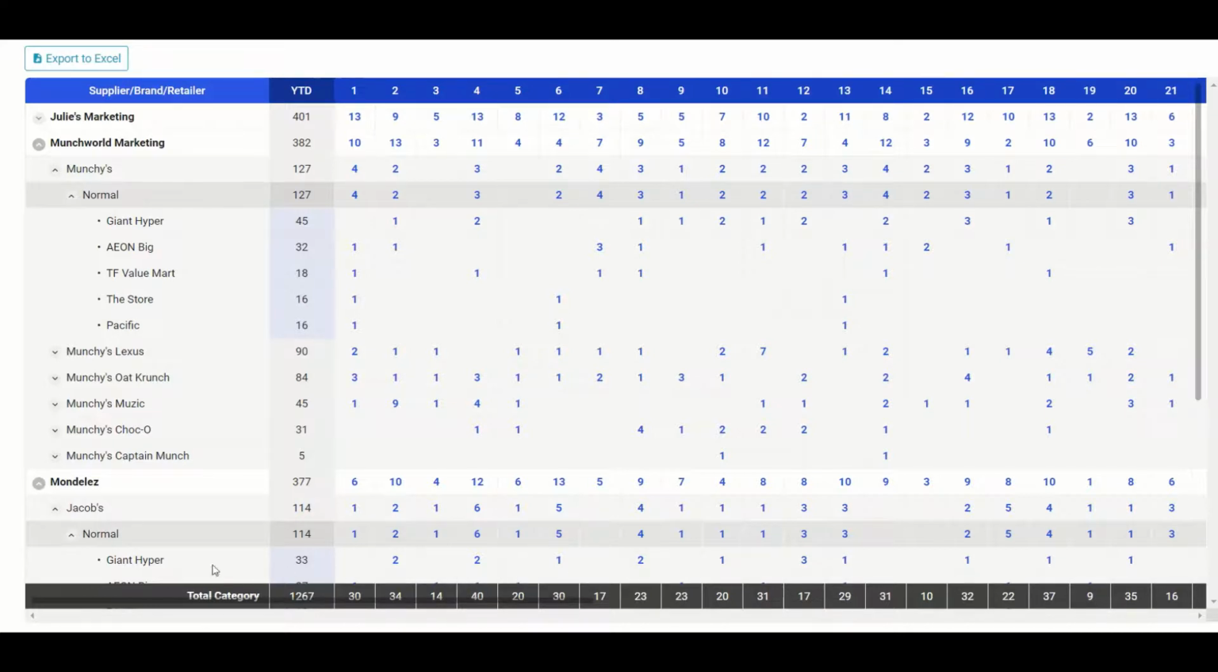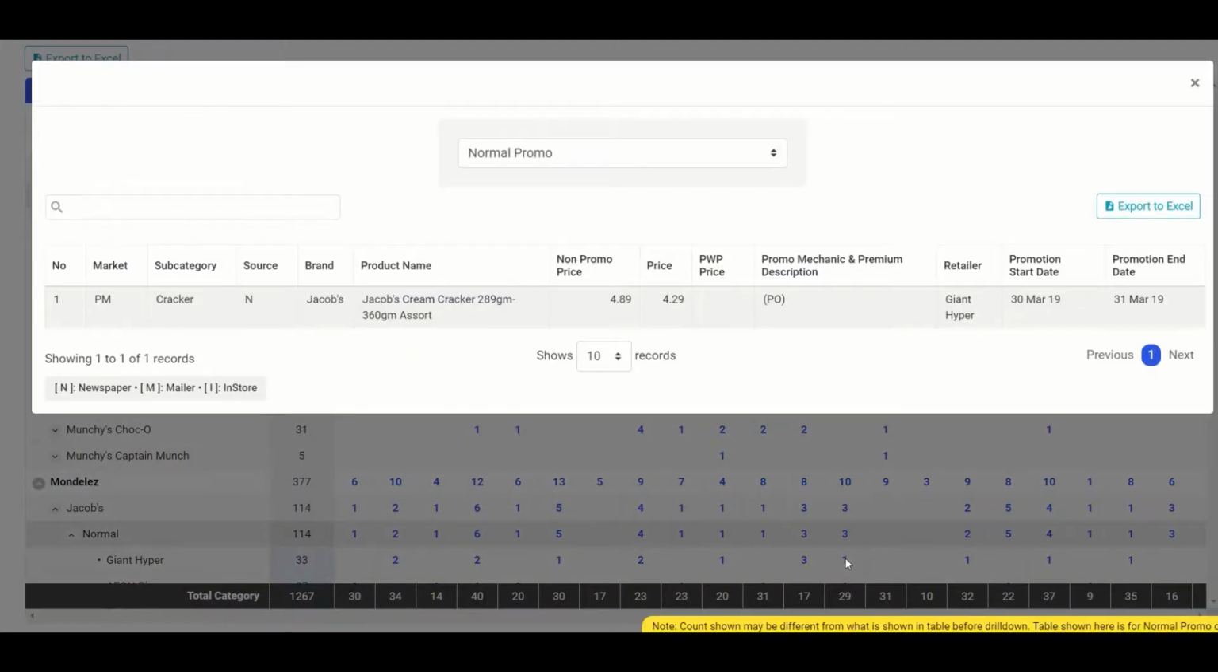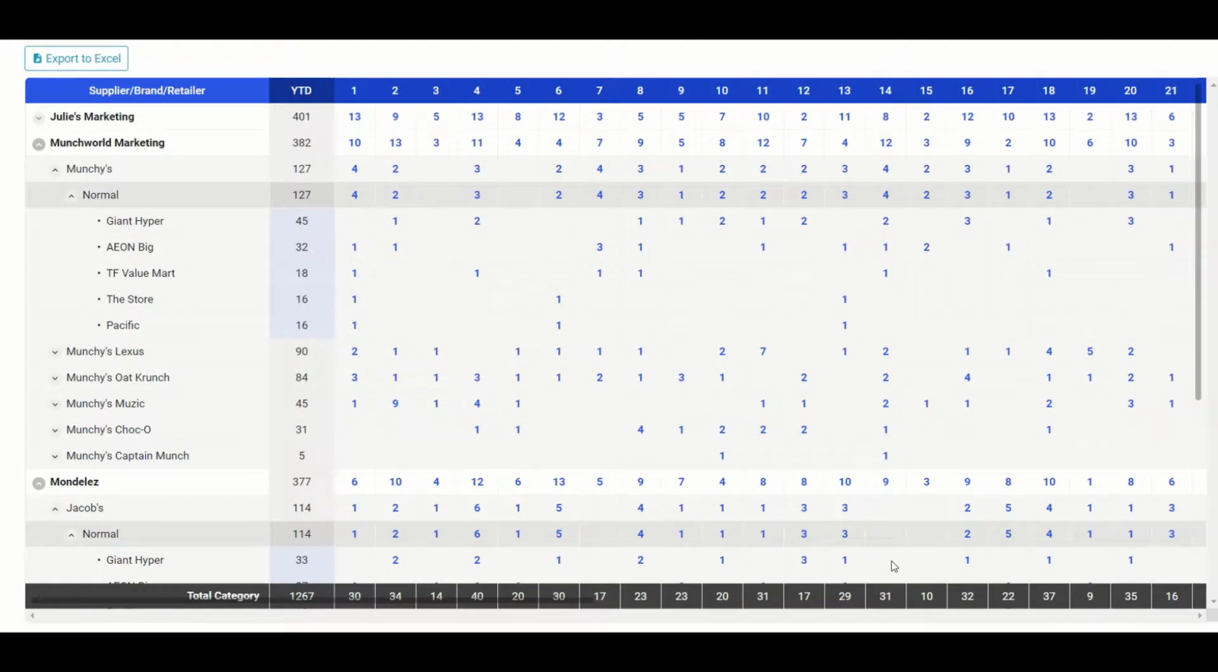So as I mentioned, our promotions at Giant are usually done every other week. However, in these 2 weeks here, we've had back-to-back promotions. So in the first one, we've had promotions for the Jacobs multi-pack, value pack, and also tin. And the following week, we've had the promotions for the Jacobs value pack again. So from here, we can probably look into the sales contribution again to see how doing these back-to-back type of promotions has affected the sales.